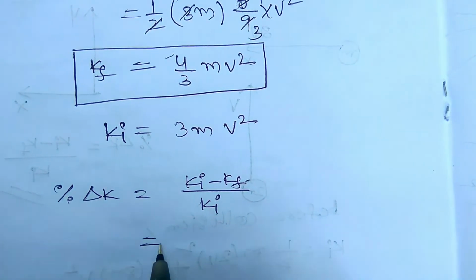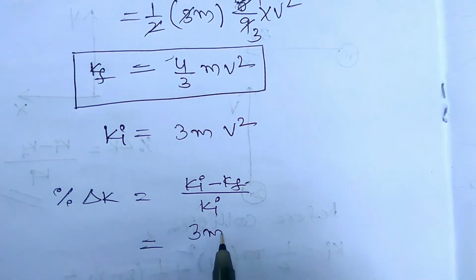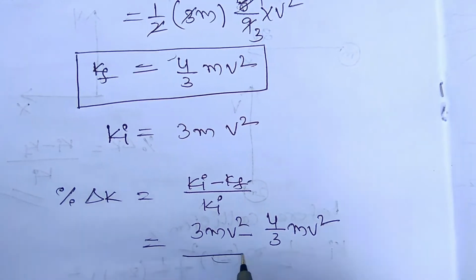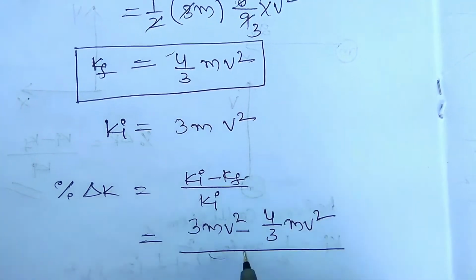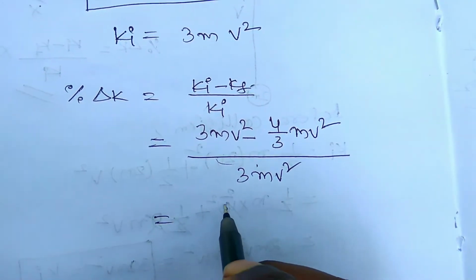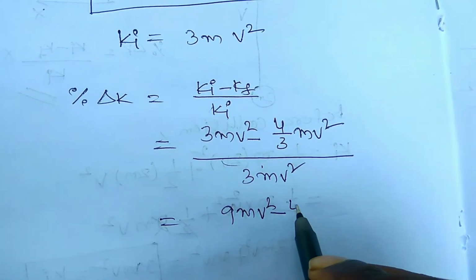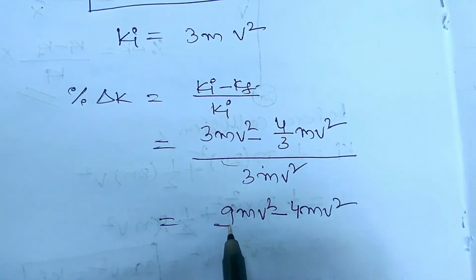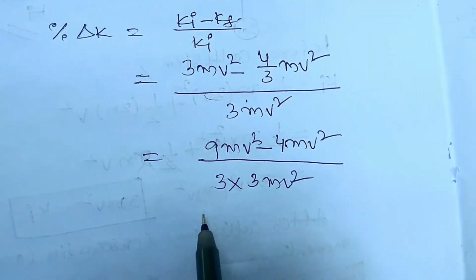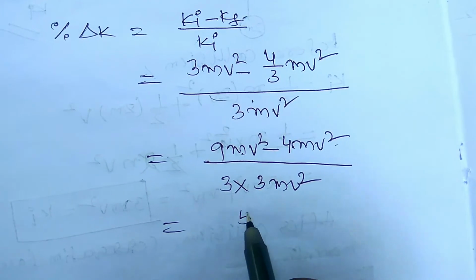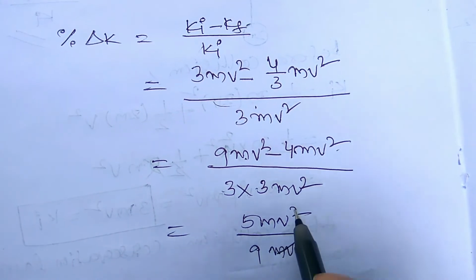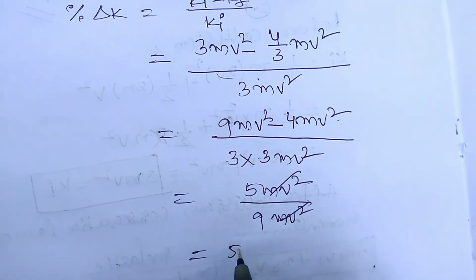That is 3mv squared minus 4 by 3 mv squared, divided by Ki, which is 3mv squared. Taking the LCM, it is 9mv squared minus 4mv squared, which is 5mv squared, by 3 into 3 mv squared, which is 9mv squared. The mv squared cancels out, so it is 5 by 9.